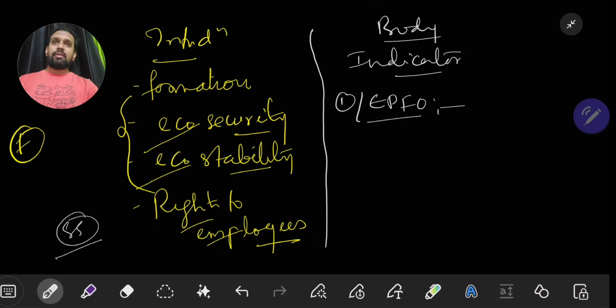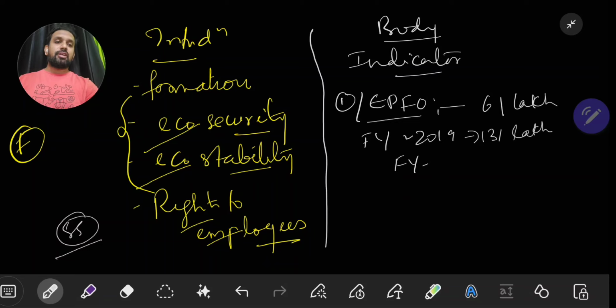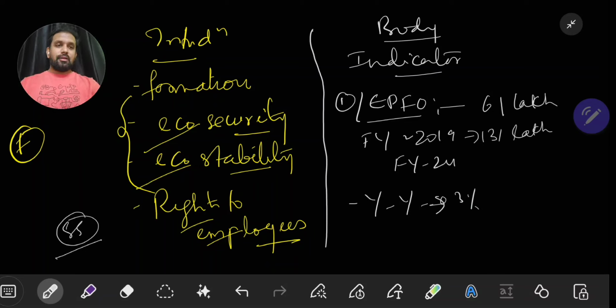And according to the survey, in EPFO the net additions were 61 lakh in the financial year 2019, increased to 131 lakh in the financial year 24. This is the data we are having. Remember this point. And these net additions in the EPFO are increasing year on year at 3%. Increasing at what? 3%. Remember this point. Clear? So we have given one indicator, EPFO.